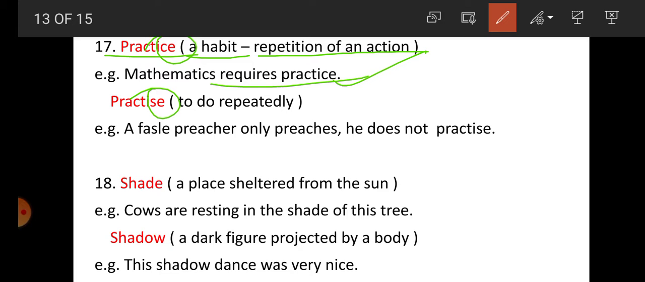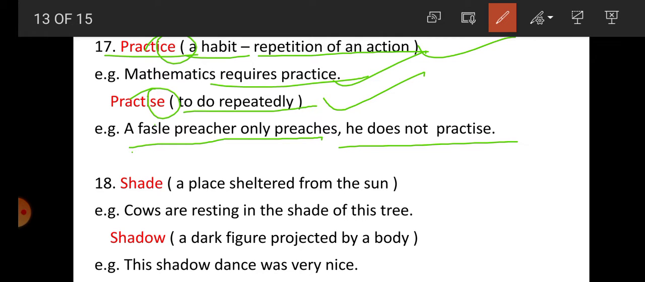Now practice here with SE, to do repeatedly. A false preacher only preaches, he does not practice, means he does not repeat it, he is only telling but he is not practicing it. So student, here practice means habit and practice means to do repeatedly. So be very careful while using these synonyms.